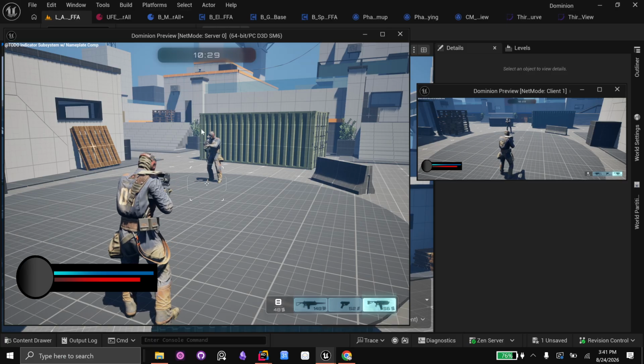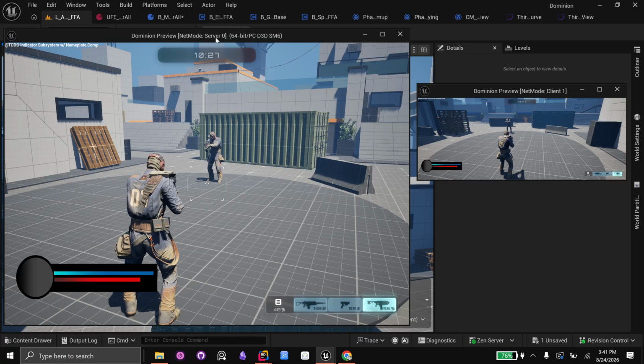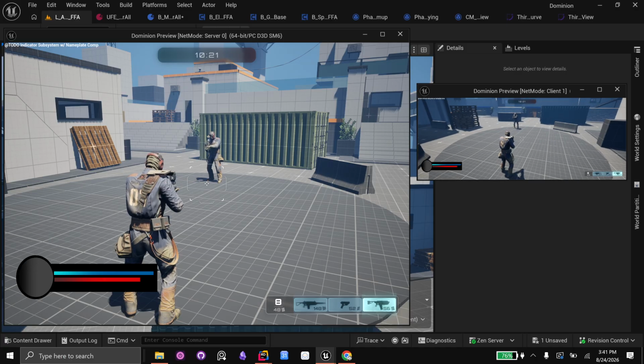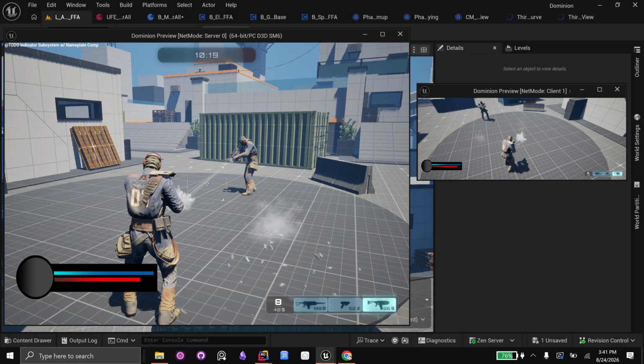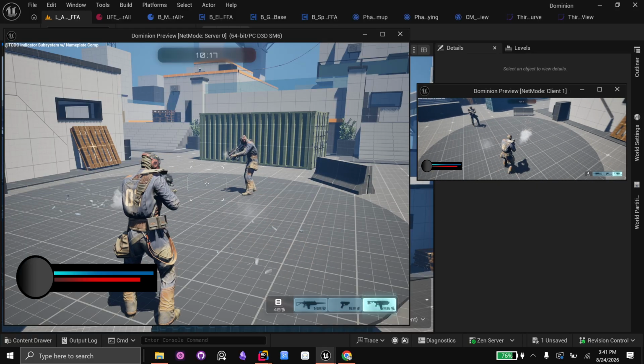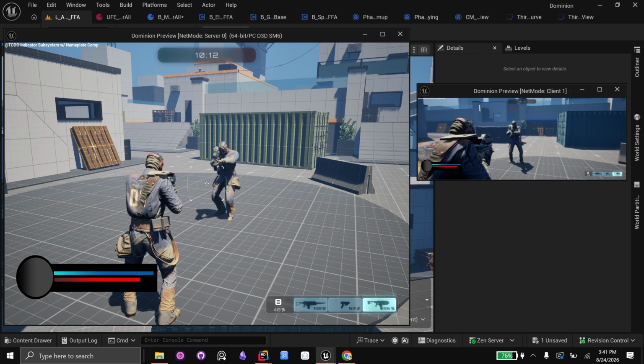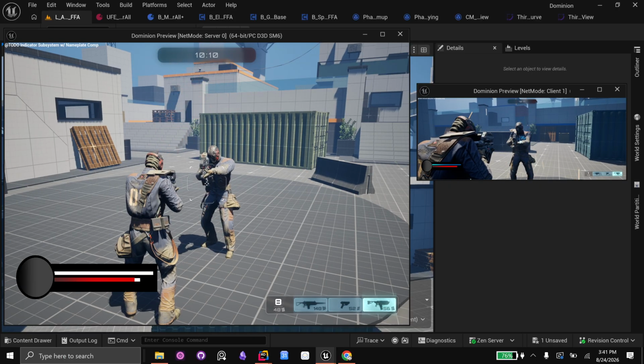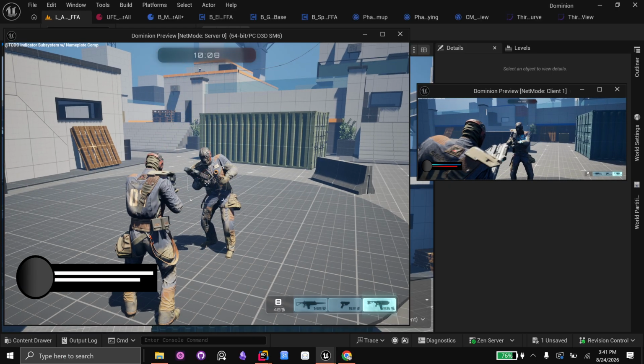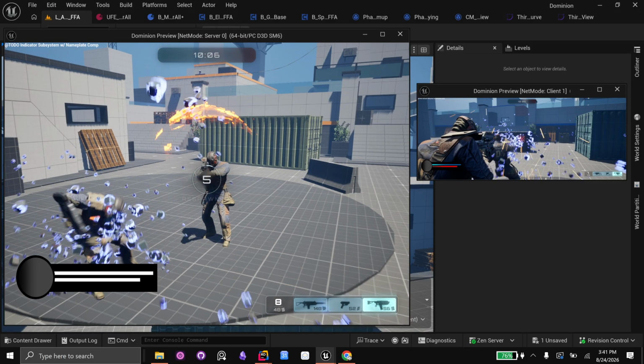Technically, this over here on the left side is the host, which is why it says server. And over here we have client 1, which is like a player joining the server. And it replicates. So as you can see here, I'm shooting on the ground and the other guy can see it. And I'm going to go ahead and shoot this guy with a shotgun. And I'm out of ammo. Let me reload. And he's dead.